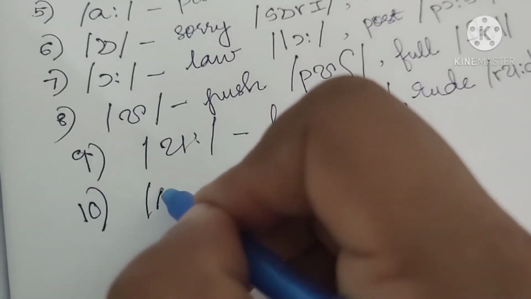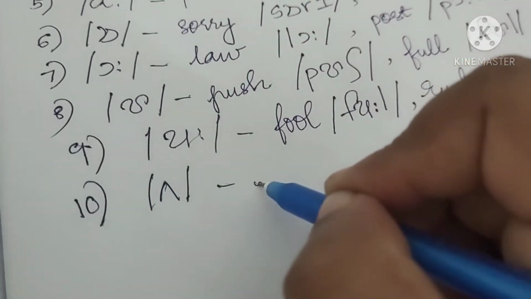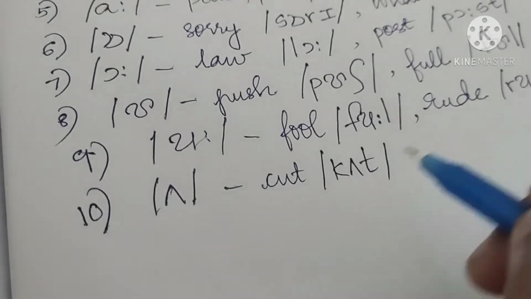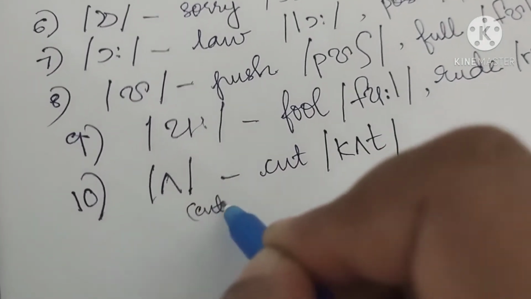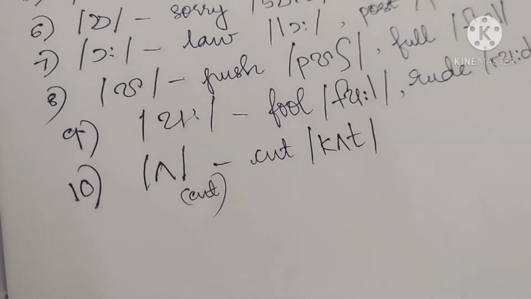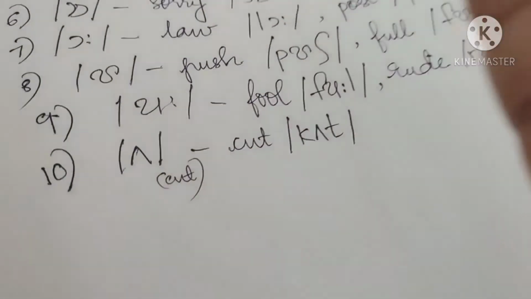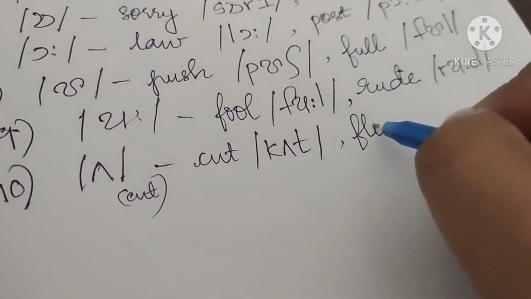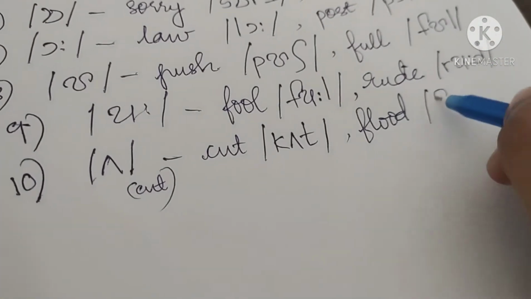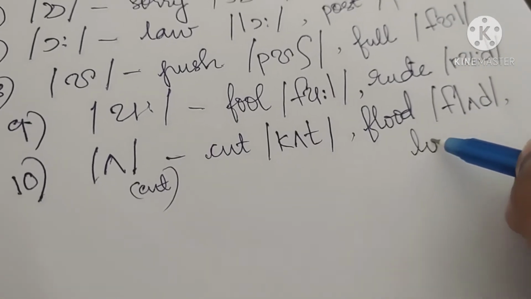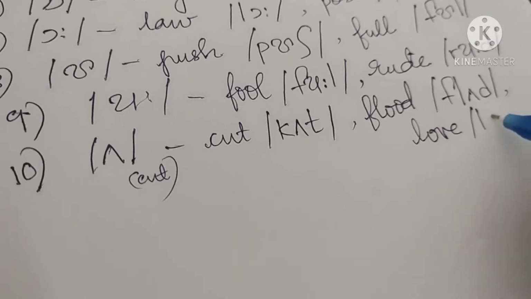Tenth one is as we see in cut, k, a, t. This is known as the cut symbol. Why is it like cut? It's not cutter, no, there is like a slash between the two. Cut. Okay. Now next, flood, f, l, u, d. Even in the case of love, it is this, l, u, v.